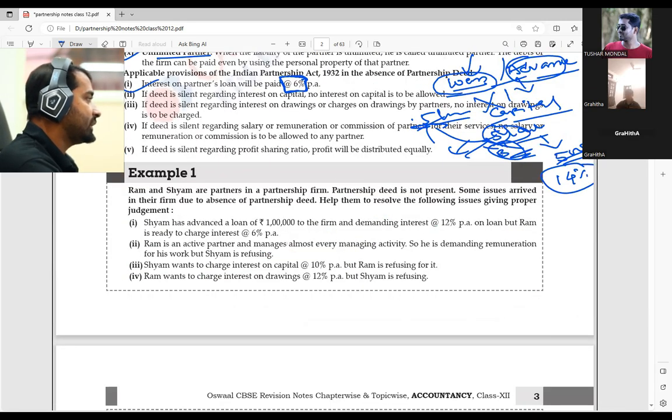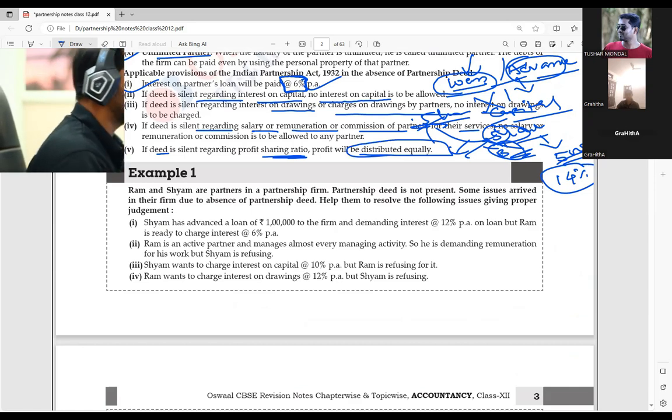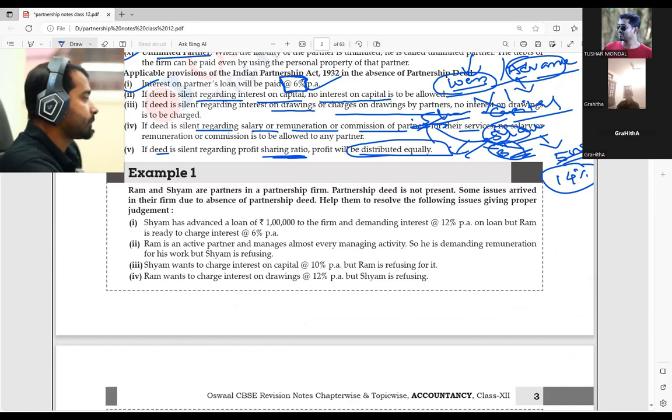Interest on partner's loan will be 6% if the deed is silent. Interest on capital, no. Interest on drawings, no. Salary, no. Remuneration, no. Commission, no. Bonus, no. Here the profit sharing ratio will be equal. We have already discussed that. Correct? Yes, sir.